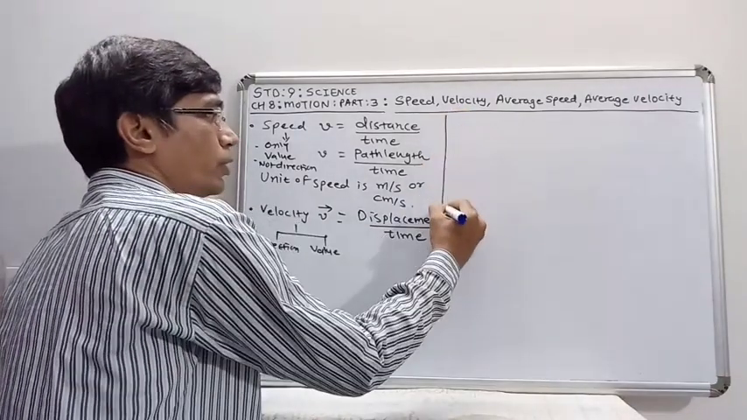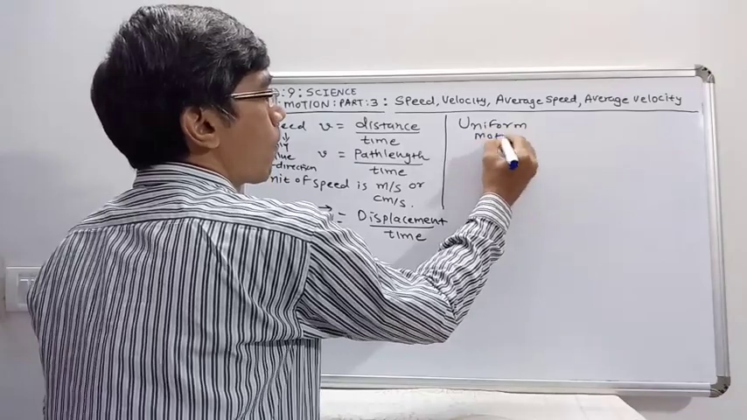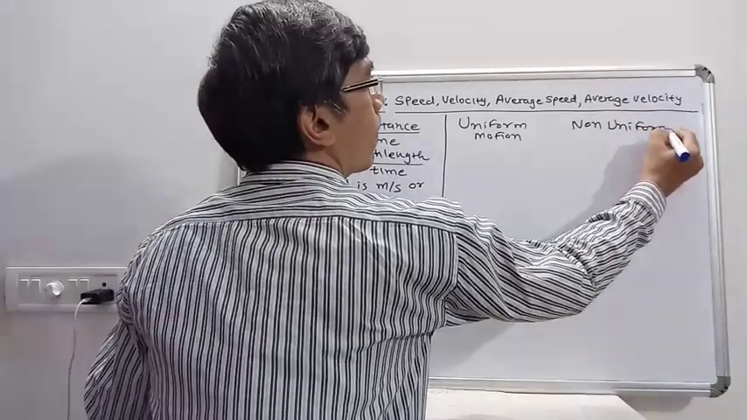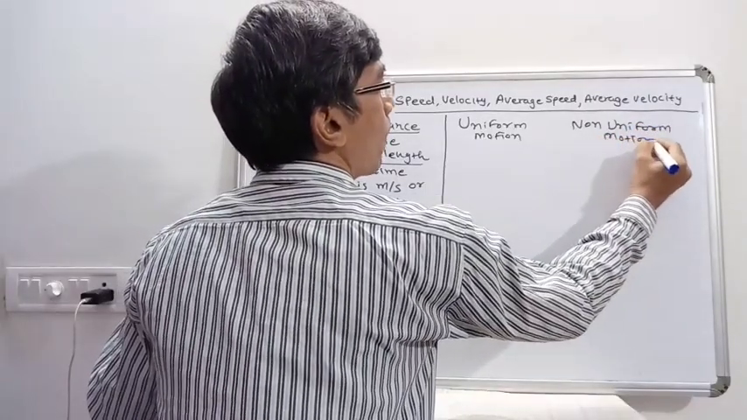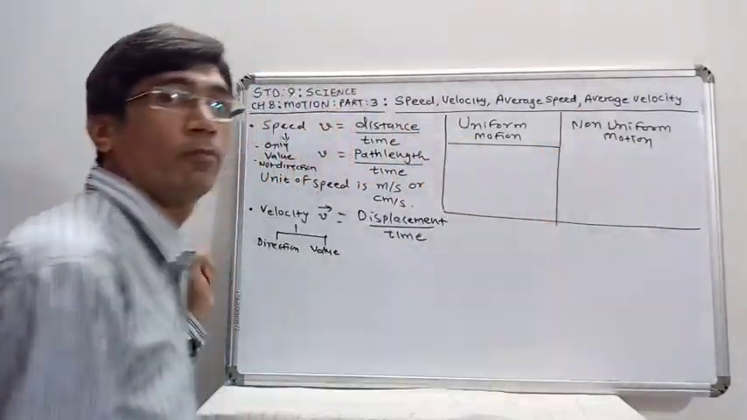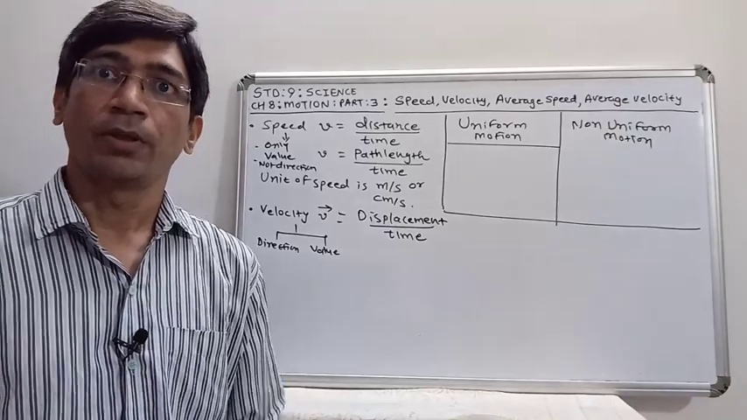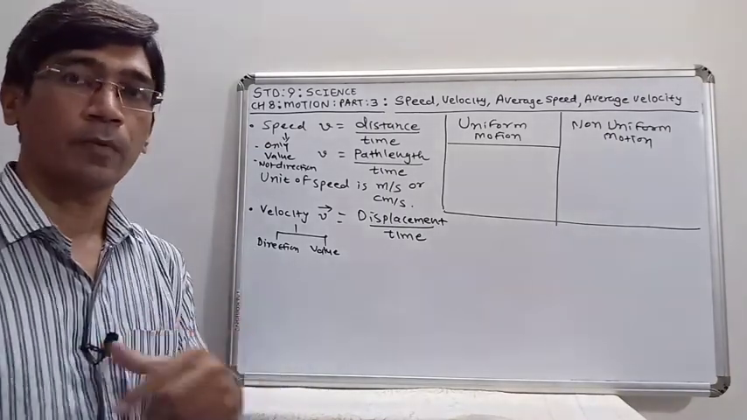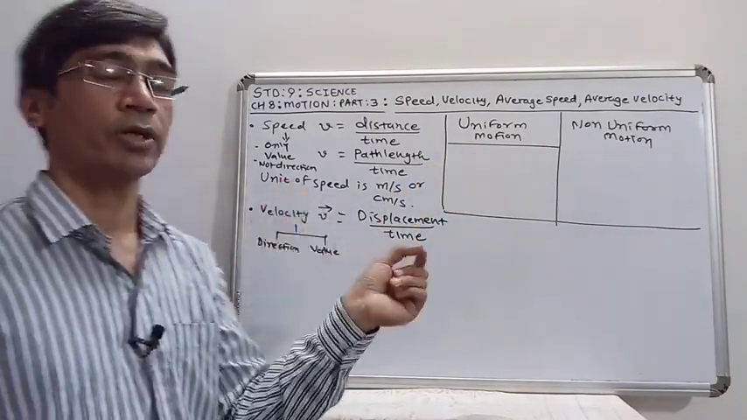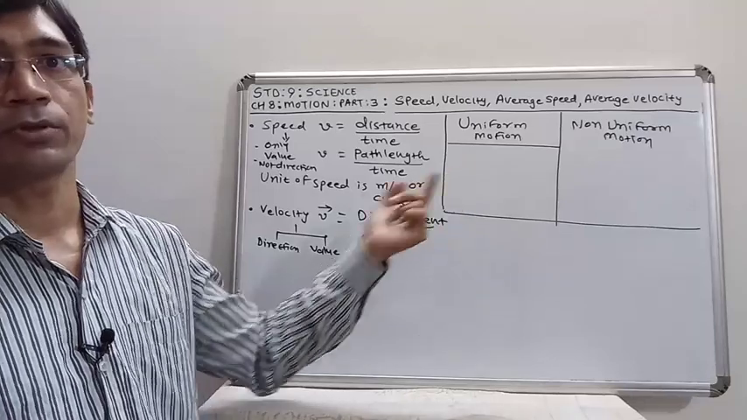Another concept about motion that we are taking is uniform motion and non-uniform motion. So now let us take uniform motion. What is uniform motion? If the object covers equal distance in a definite time interval, then this type of motion is known as uniform motion. In the case of non-uniform motion, the object does not cover equal distance in the definite time interval, then that type of motion is known as non-uniform motion.